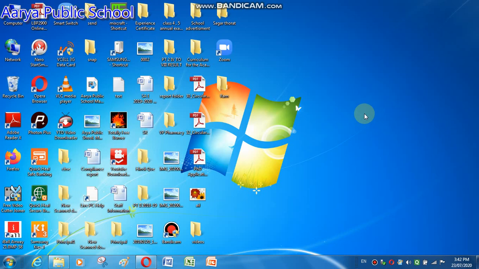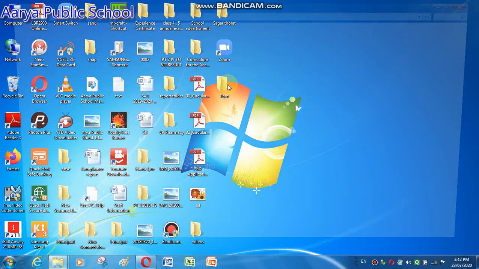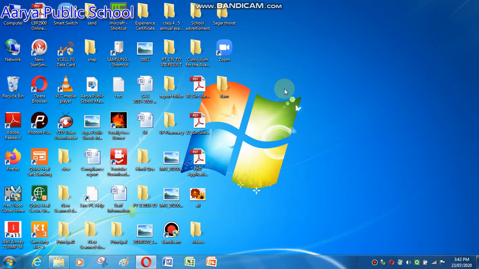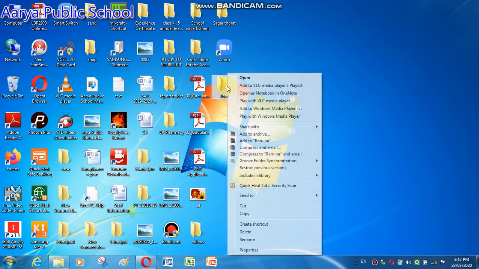First step, suppose here is my file, named my folder. Here is a large amount of data in my folder. Now I delete this folder. How to delete? Click the right button on that folder, here is a delete option.